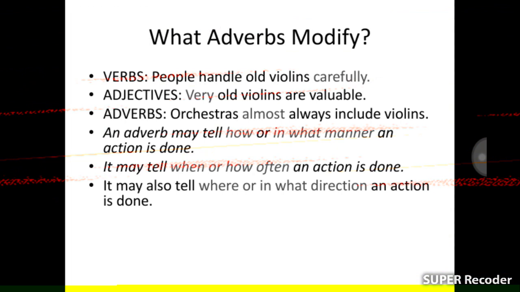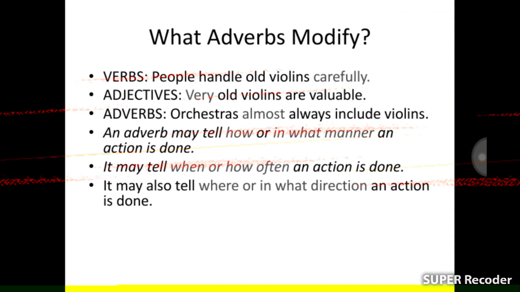An adverb may tell how or in what manner an action is done.